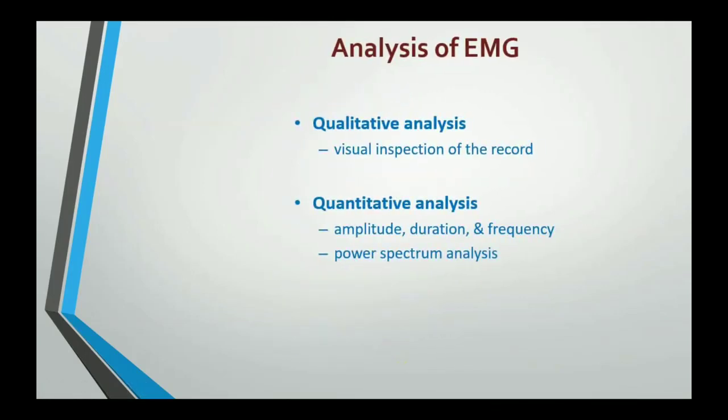Now, how is the analysis of EMG done? It is done in two ways. One is qualitative analysis. We do a visual inspection of the record and find out whether there is an abnormality in the muscle or the nerve. Then there is quantitative analysis. Here we go into the data. That is, we see the data of the amplitude, the data of the duration, then the frequency of the action potentials, and we do the power spectrum analysis.